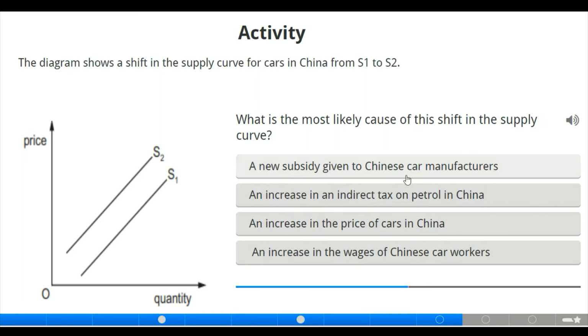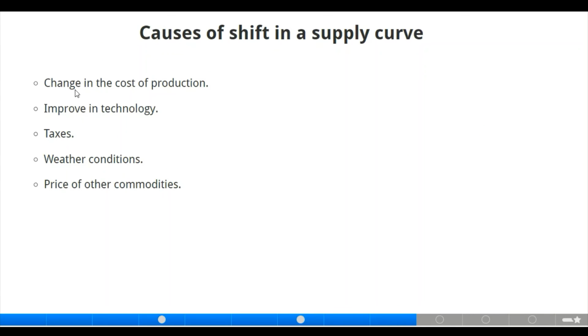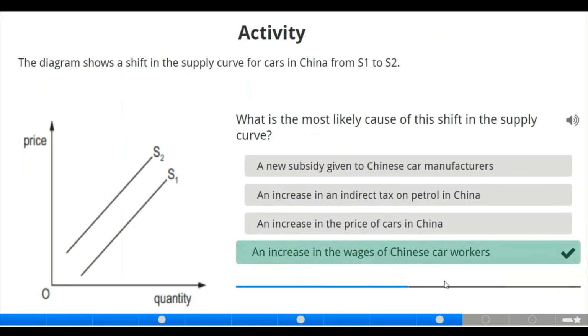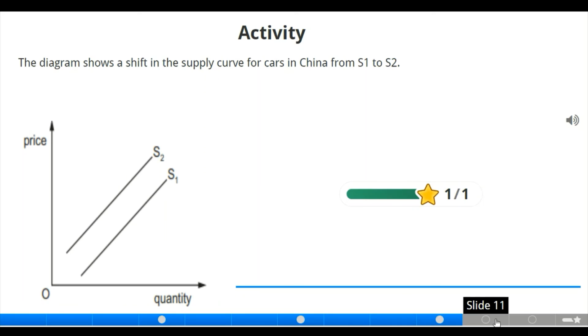Now, a new subsidy given to the Chinese car manufacturers? No. An increase in an indirect tax on petrol in China? No, that's not the answer. An increase in the price of cars in China, is that so? If it is an increase, that's supposed not to be a shift, it's supposed to be a movement. Now, an increase in the wages of China's workers. Of course, this is supposed to be the answer because we have causes of shift here. One of them is changing cost of production. So our answer is supposed to be an increase in the wages of Chinese car workers.